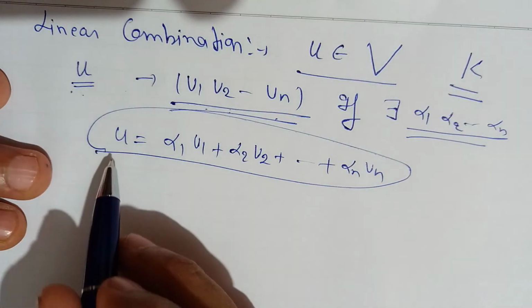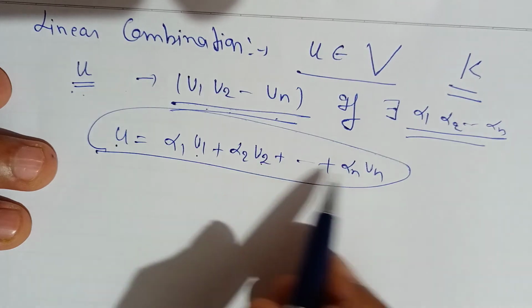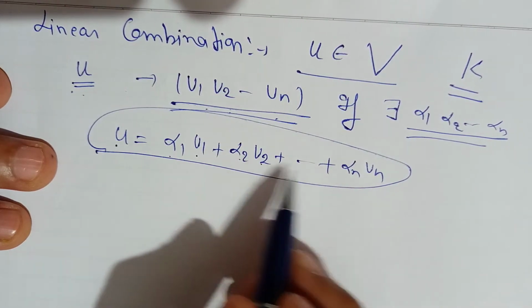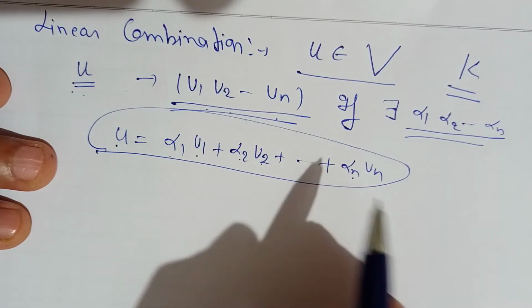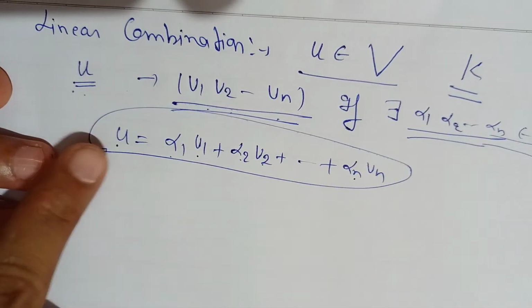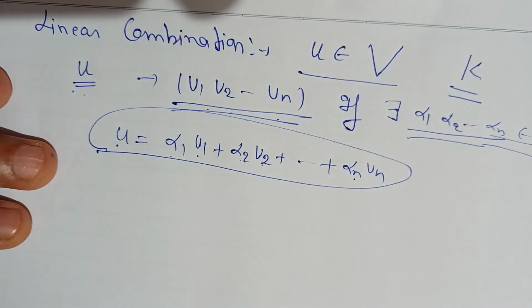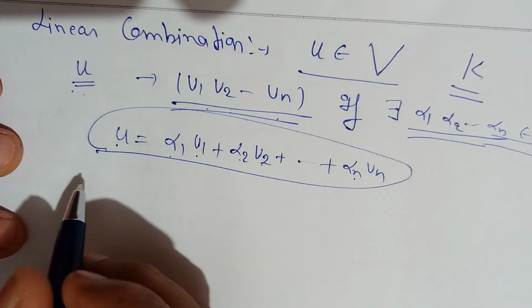It means this u we have written as a linear combination of u1, u2, ..., un, where alpha 1, alpha 2, ..., alpha n are scalars coming from the field K. So we say u is a linear combination of u1, u2, ..., un. Fine. Let me show one example.